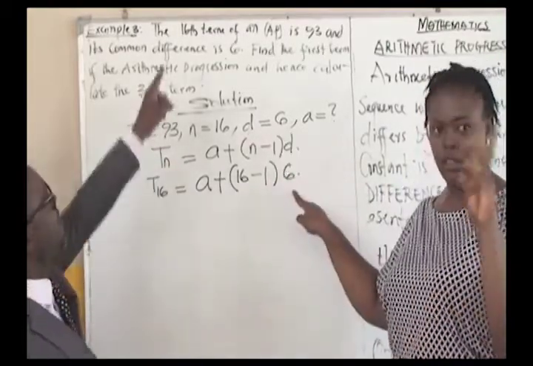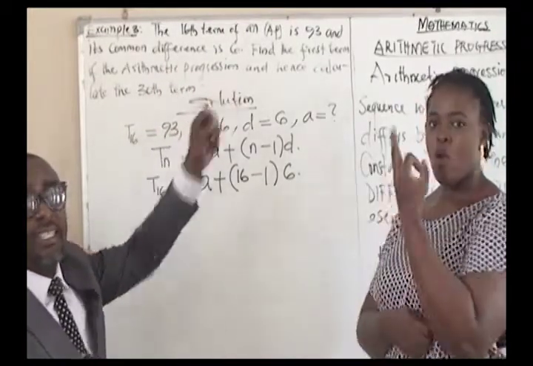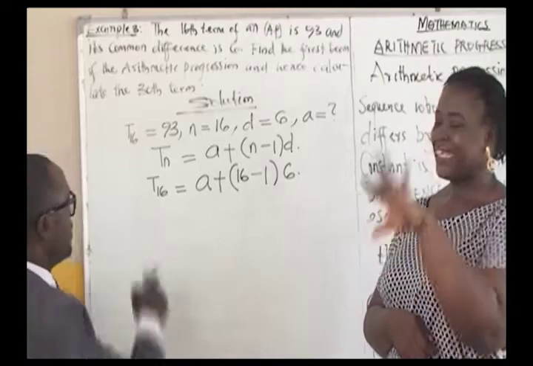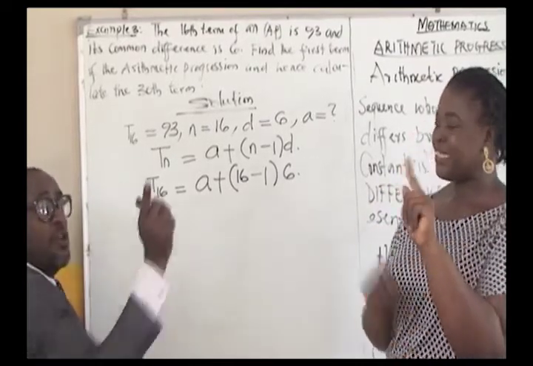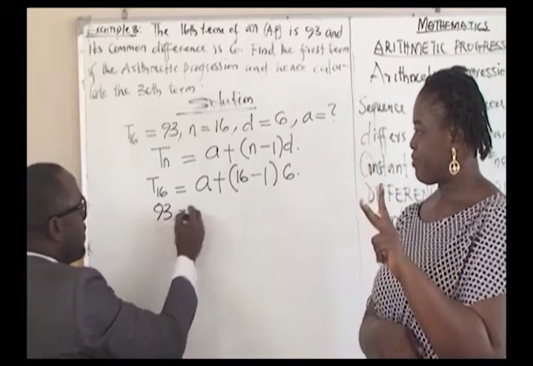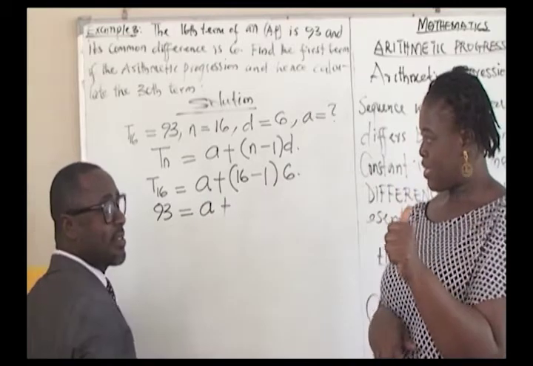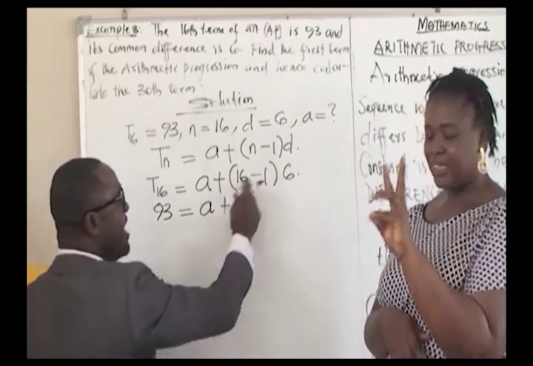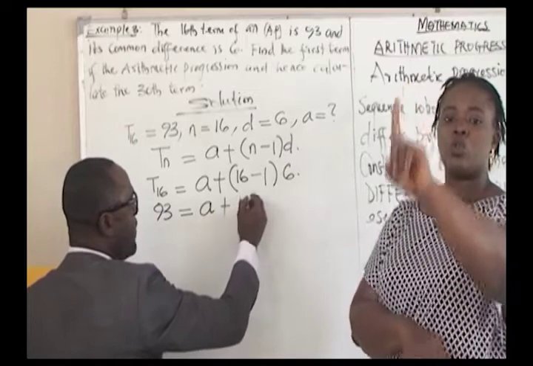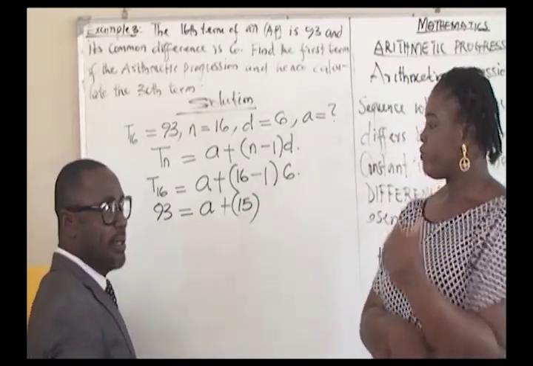Remember from the question we have the 16th term of an AP is 93. So this is the 16th term. The value will be 93, equals A plus 16 minus 1, which will give us 15. Don't fail to put your brackets.